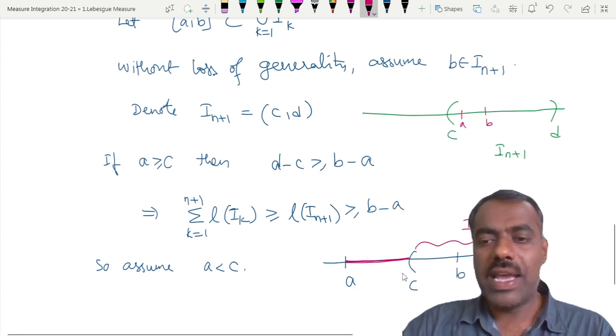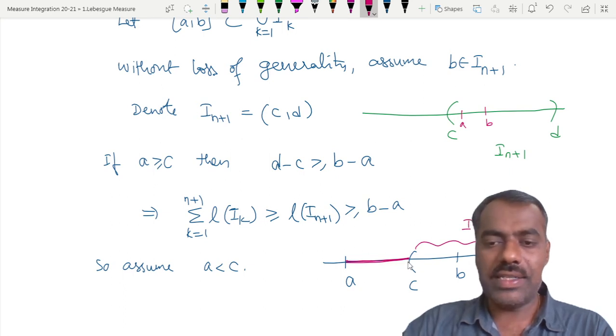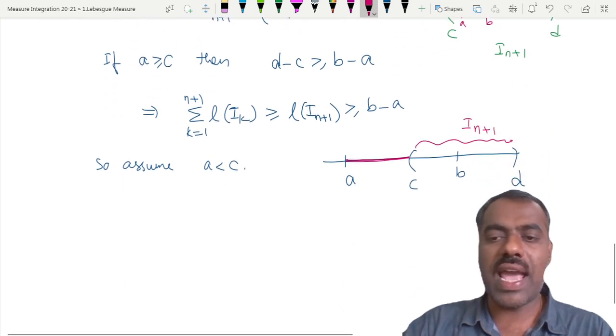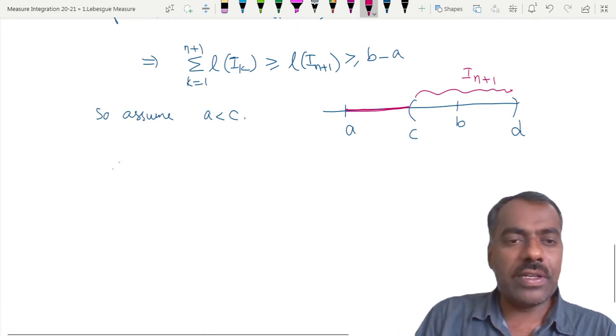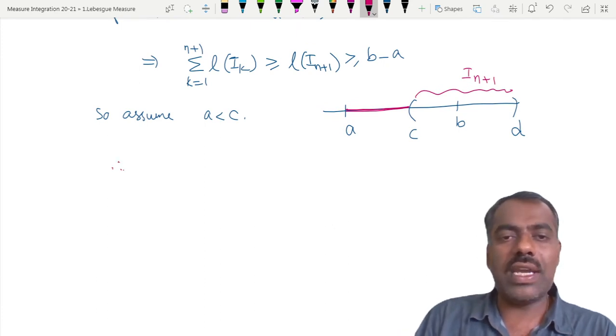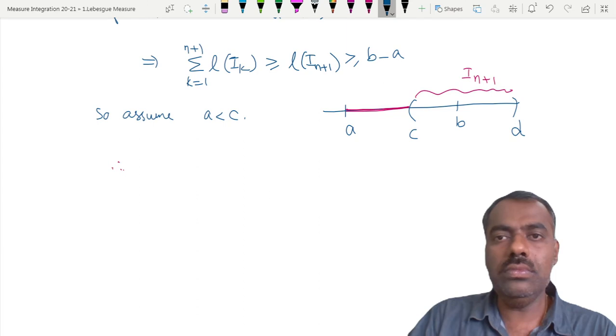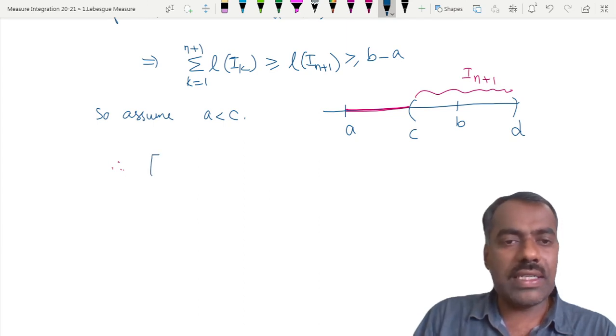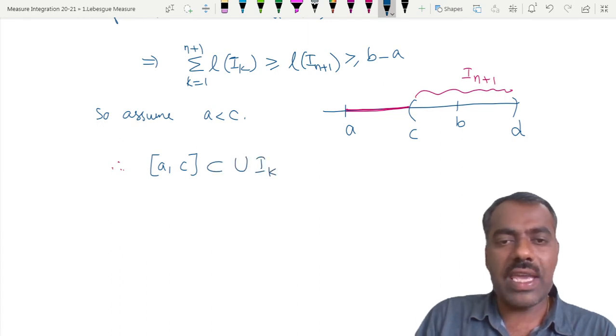Okay, and this c is not there in I_{n+1}, and anything to the left of that is also not there in I_{n+1}. So therefore, by this picture, we can observe that the closed interval [a, c] is covered by the union of I_k, where k is from 1 to n. Is this clear?